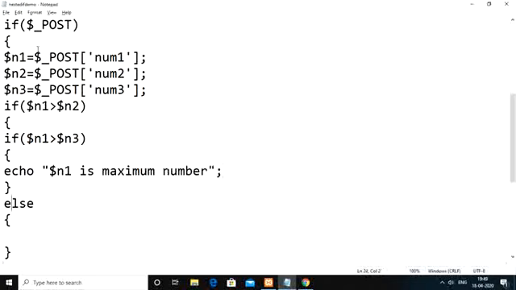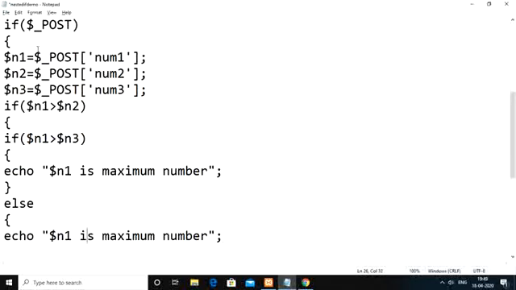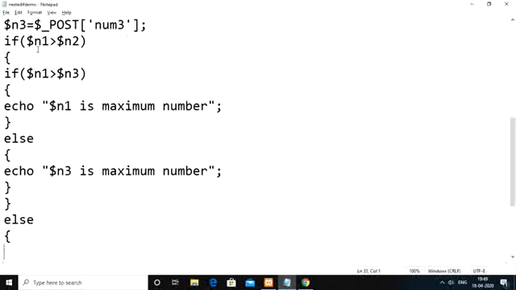Otherwise, when n1 is greater than n2 and n1 is not greater than n3, in that case n3 will be your maximum number, so display n3 instead of n1. Then when the first condition is itself false, you go to the else block.